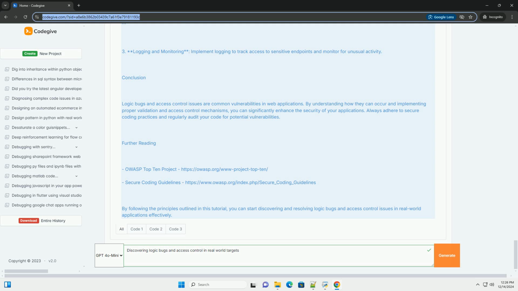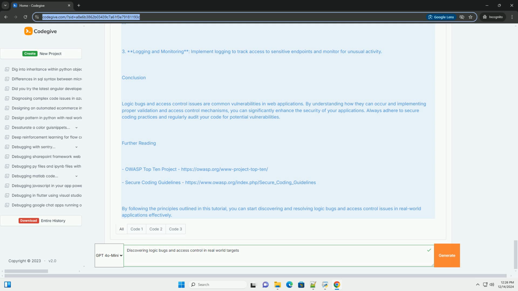From flask import Flask, request. app = Flask(__name__). users = {1: {name: Alice, role: admin}, 2: {name: Bob, role: user}}. @app.route("/profile/<int:user_id>"). Def profile(user_id). Return users.get(user_id, "User not found"), 200. Start the Flask app. app.run().